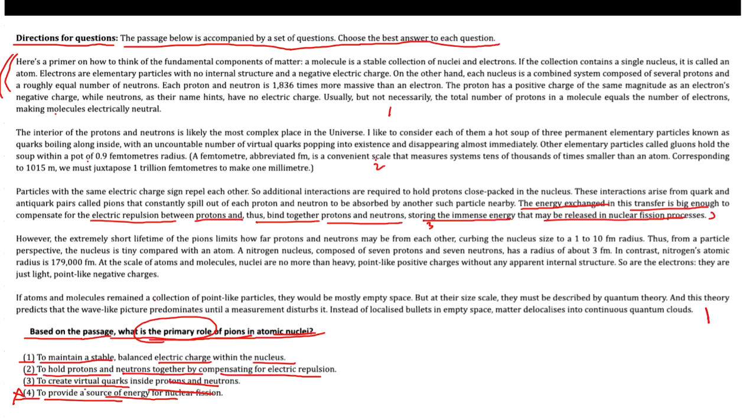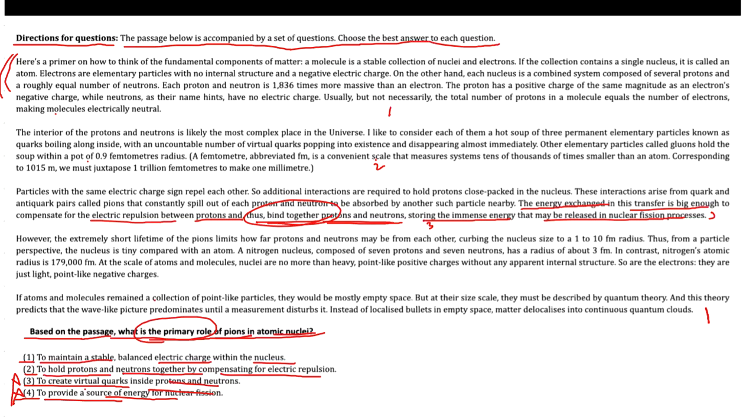So pions' role is to what? Facilitate the binding, right? Bind together, binding protons and neutrons. So hence option 4 is eliminated. If I look into option 3, stated to create virtual quarks inside protons and neutrons, this is also eliminated because the passage doesn't attribute this role to pions. The passage mentioned that quarks are present within protons and neutrons themselves. So hence 3 is eliminated.